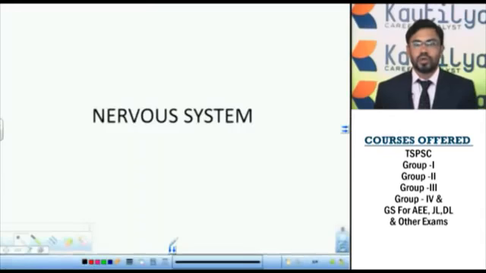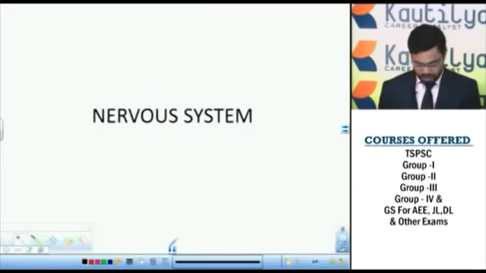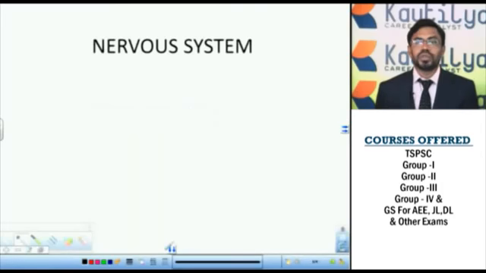Let us discuss the nervous system. The living body possesses a remarkable communication system to coordinate its biological functions. This is achieved by two distinctly organized functional systems. They are the nervous system and the endocrine system. These two systems together are called the integrative system.